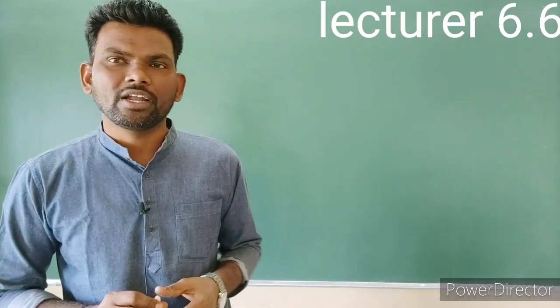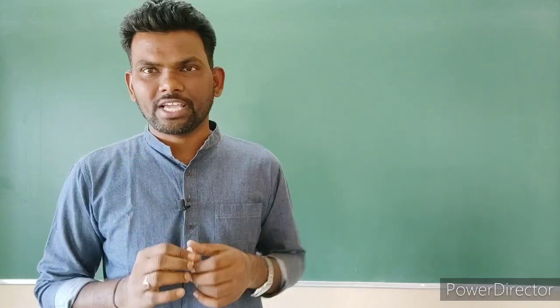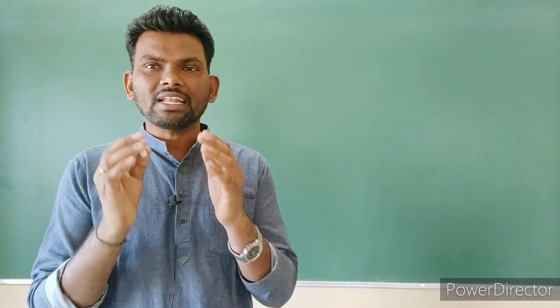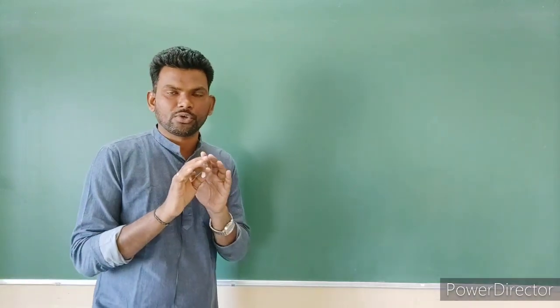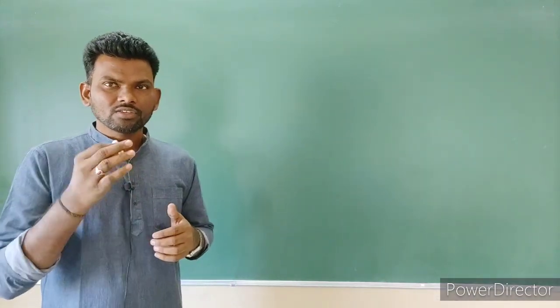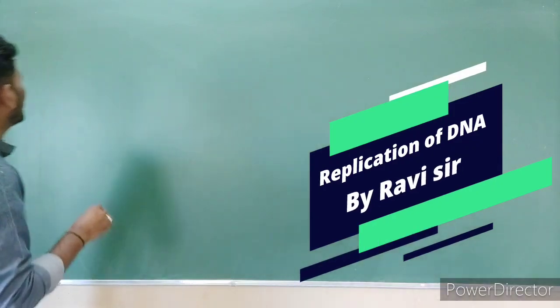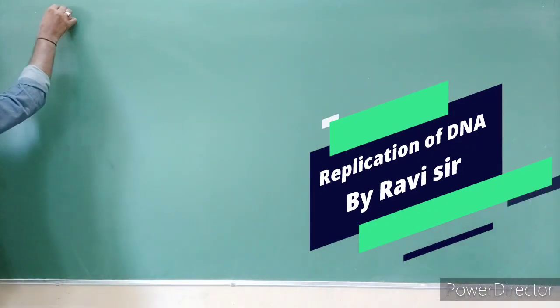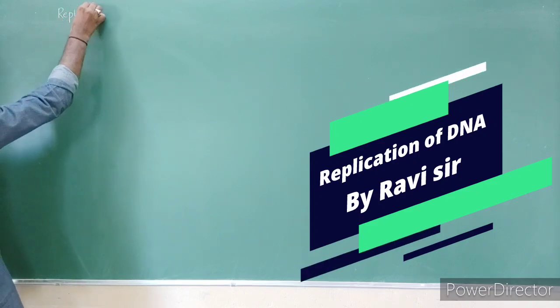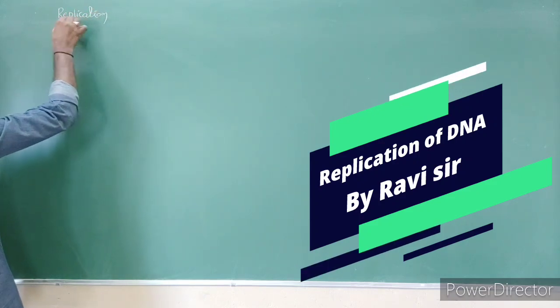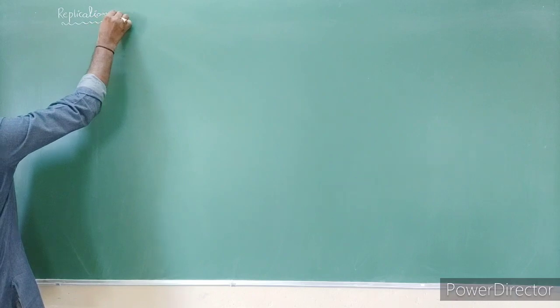In the last class we already learned that DNA is the genetic information and the main characteristic features of DNA, and the RNA world also you had learned in the last class. So in today's class I am going to start with replication. Replication of genetic information.